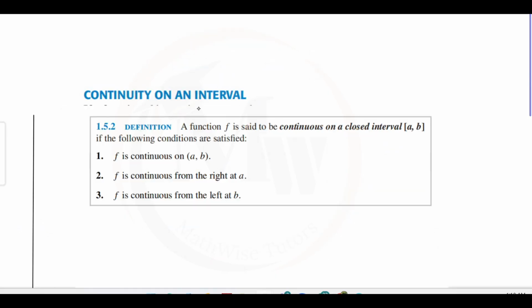Now it's time to find the continuity on an interval. It can be an open interval or a closed interval. How do we find the continuity on an interval? Let's say there is a closed interval from A to B. You know that a closed interval means the endpoints are also included. So it means we have to check the continuity at all the points.